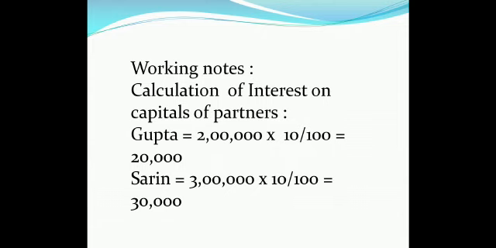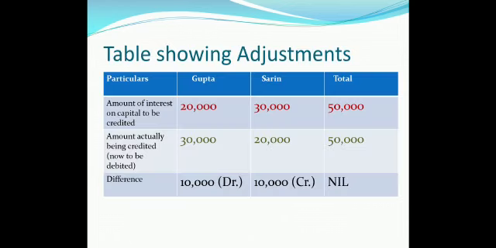That means interest on capital on one hand is income for the partner. On the other hand, it is a loss to the firm. So, the amount of interest on capital is credited to the partner and the total of interest divided in the profit sharing ratio is to be debited to the partners. Let us see how we are going to give effect to it.